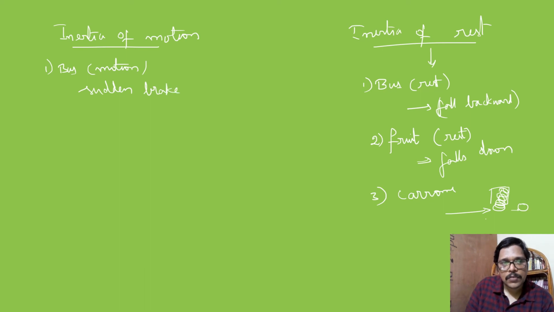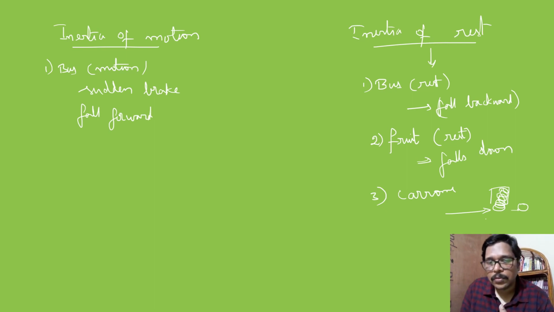Why do they fall forward? The reason is their body continues to be in a state of motion. But the lower part along with the bus comes to rest, and the upper part continues in motion along with the bus. As a result, their upper part of the body falls forward.